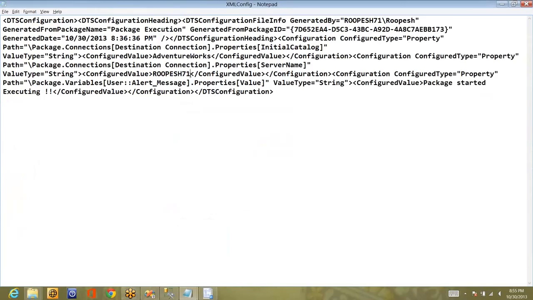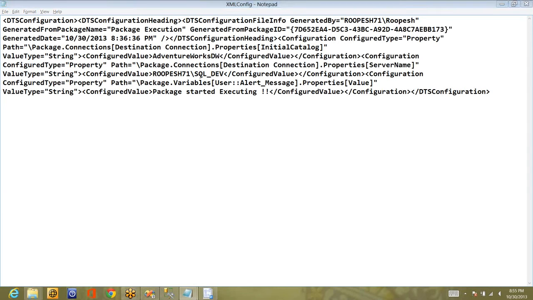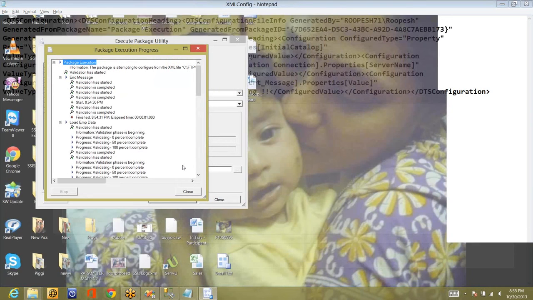I have given it as Rupesh71. That means localhost, the default instance. I'll give it as SQL dev instance. And what is the database name? The database name is AdventureWorks DW. So I have changed these two things, the server name and the database name. Now let me execute the same package.